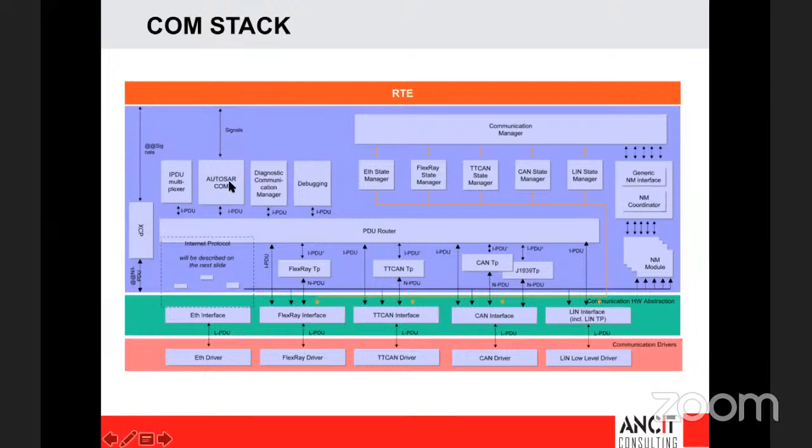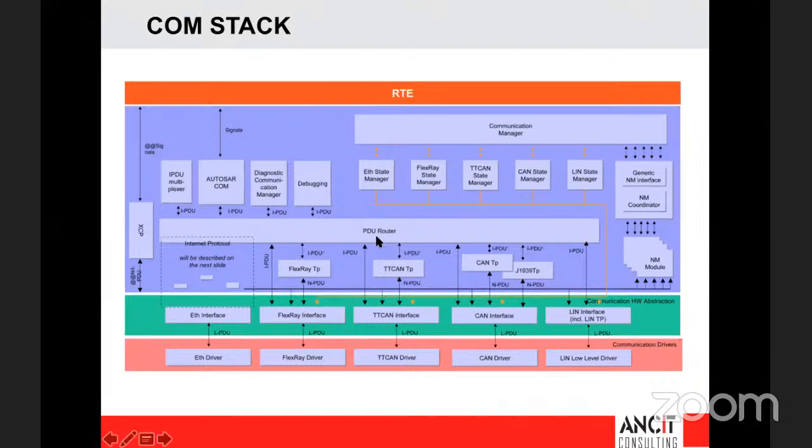In this communication module, this data has to be transferred to the PDU router. So what happens is you add headers there. The header will tell you the pointer information. The data is actually not transferred; the data is put in one memory location, and this COM module points to that pointer. It will add one handle ID. That handle ID tells you that this is coming from the COM module, and it is also pointing to this pointer. So this information is passed to the PDU router.